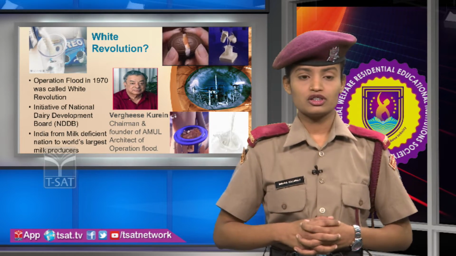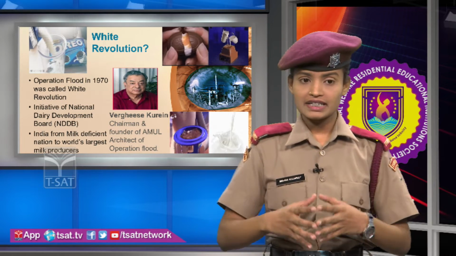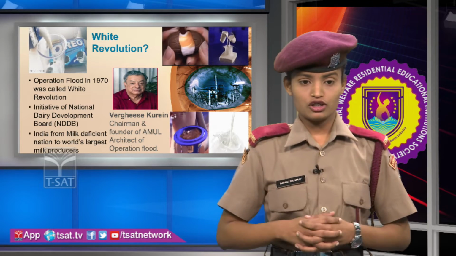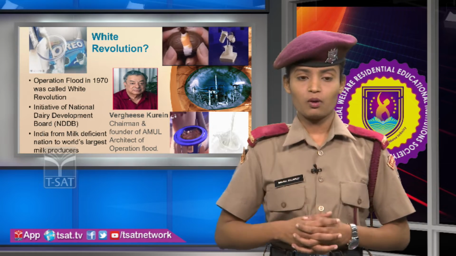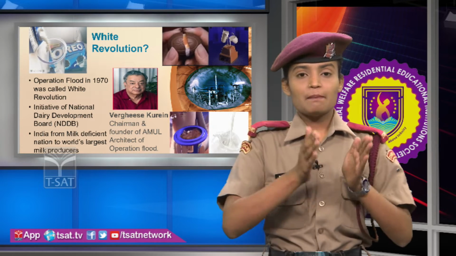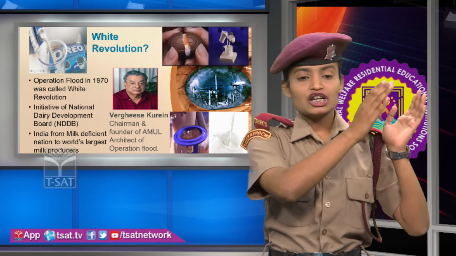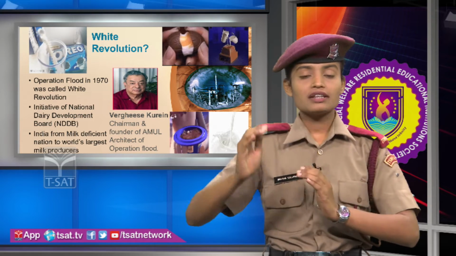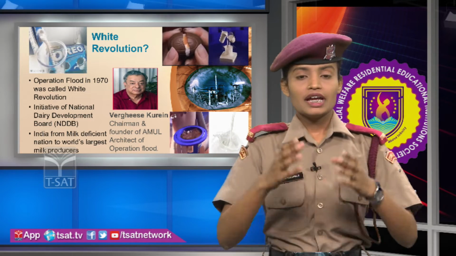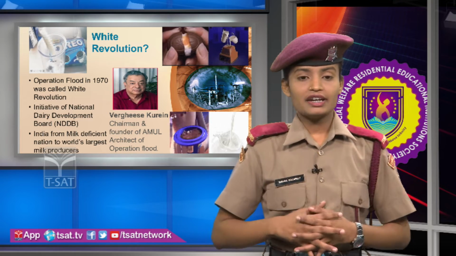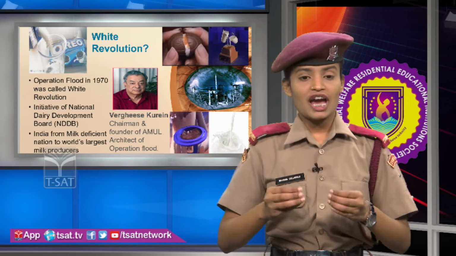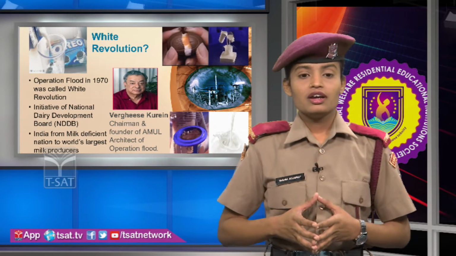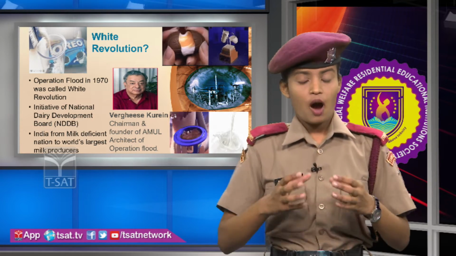What is White Revolution? Operation Flood in 1970 was called the White Revolution. It was initiated by the National Dairy Development Board. The nation, once deficient in milk, became the world's largest milk producer. Here is the founder of the White Revolution: Verghese Kurien. He is the chairman and founder of Amul. He is also the architect of Operation Flood.